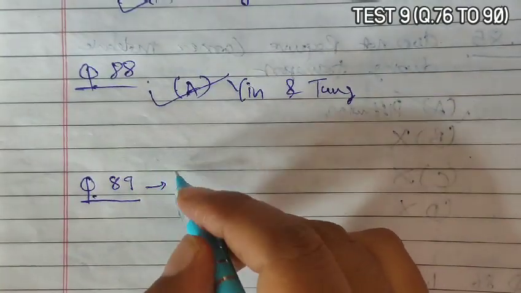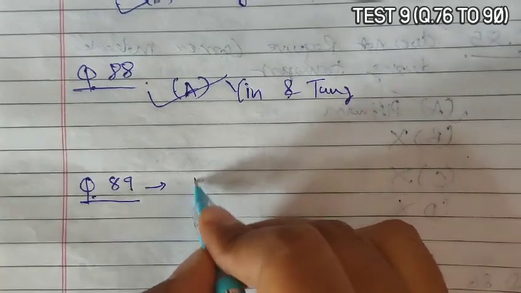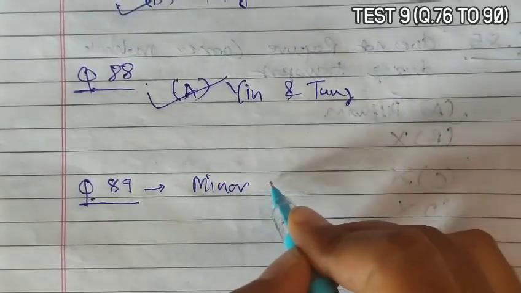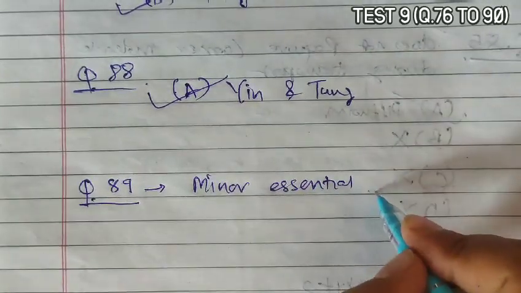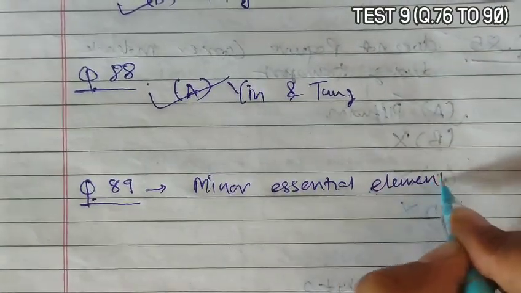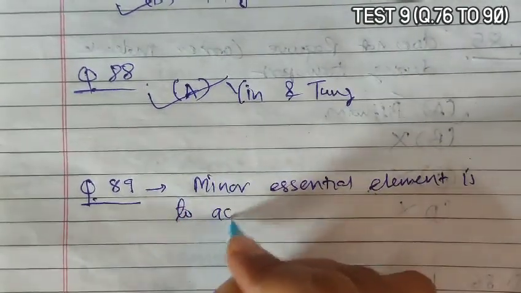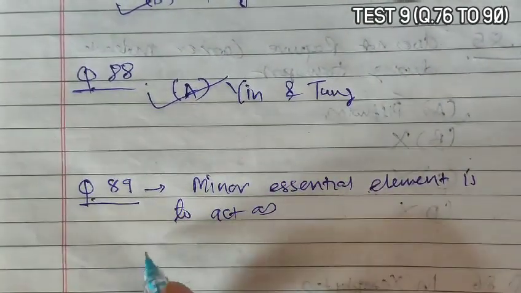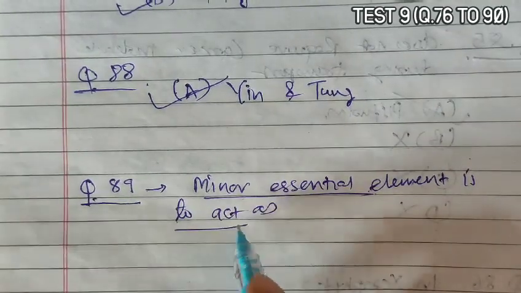Next is question 89. Question 89 asks that the major role of a minor essential element is to act as.